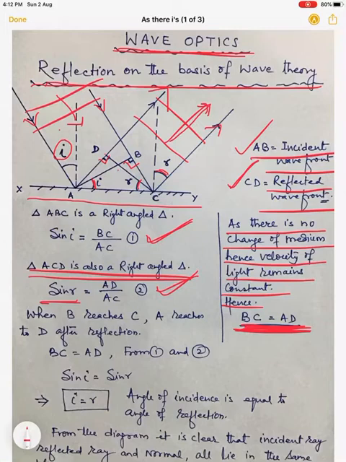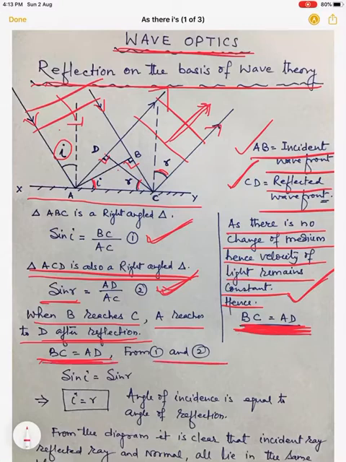So in this way we can consider two right angle triangles and we can write sine i is equal to BC upon AC and sine r is equal to AD upon AC. Right? And as BC is equal to AD, because we have already explained this, when B reaches C, A reaches D after reflection and there is no change in the velocity of light. So BC is equal to AD.